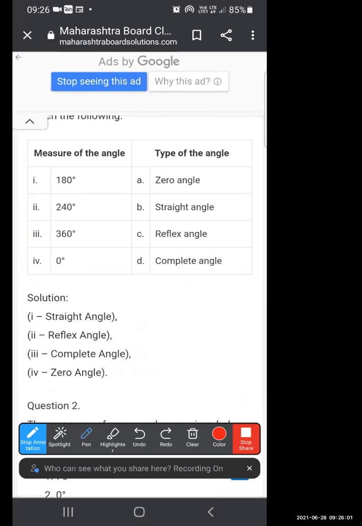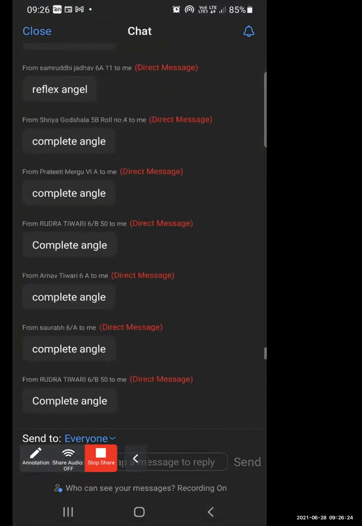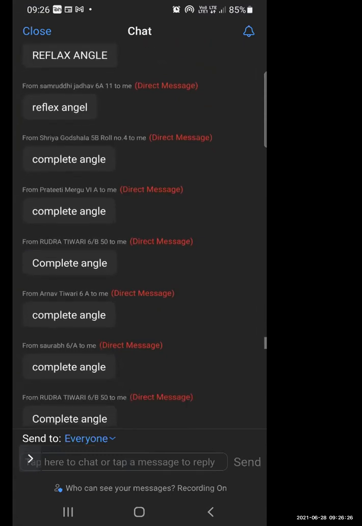Now next is 360 degree. When the angle comes back to its original position, when it completes all its angle and comes back to its position, then it is known as which angle? 360 degree. Okay, I want the answer again in chat box. Very good. Complete angle. It's complete angle.